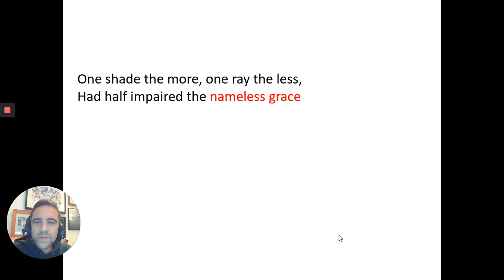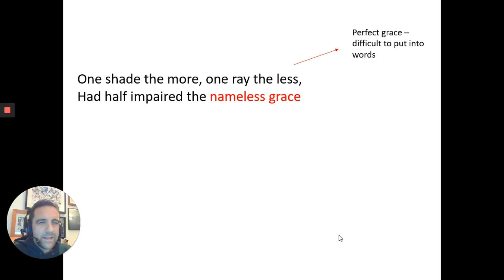And he describes her beauty as being nameless and a kind of grace. And I think there's a couple of things to say about that. First of all, it's nameless. He's finding it almost impossible, even though he's Byron, the most famous poet of his day, he's finding it's almost impossible to describe her beauty.